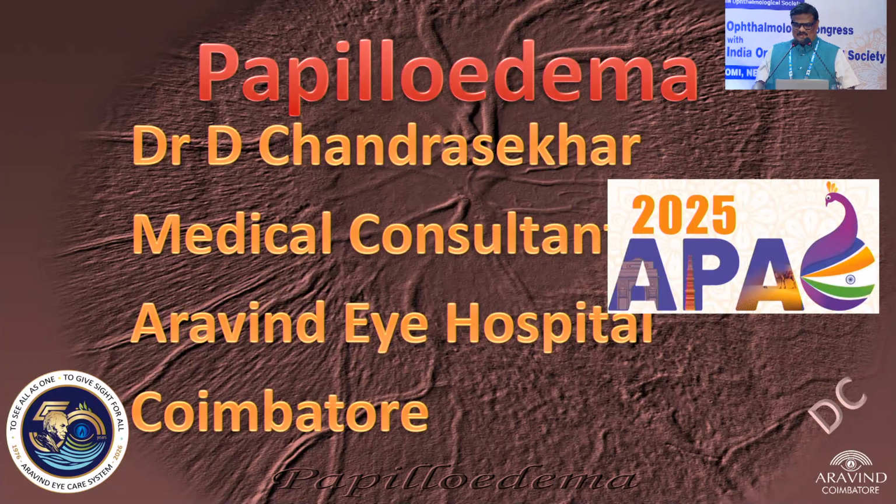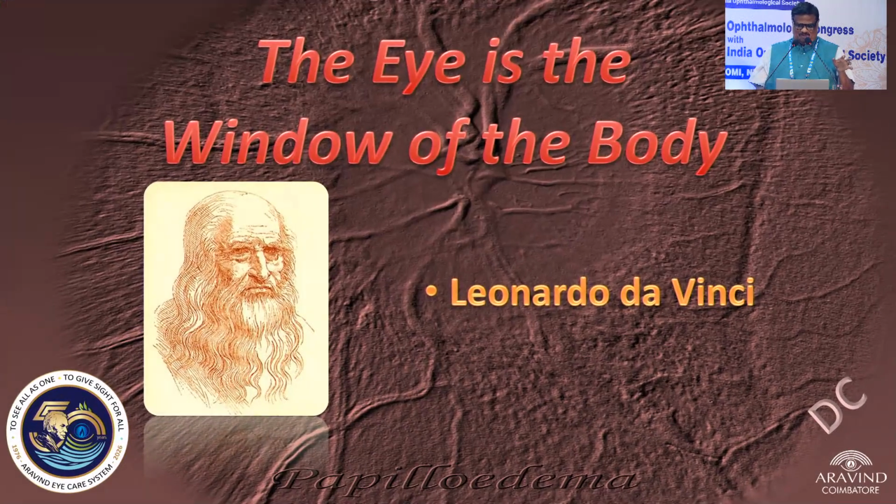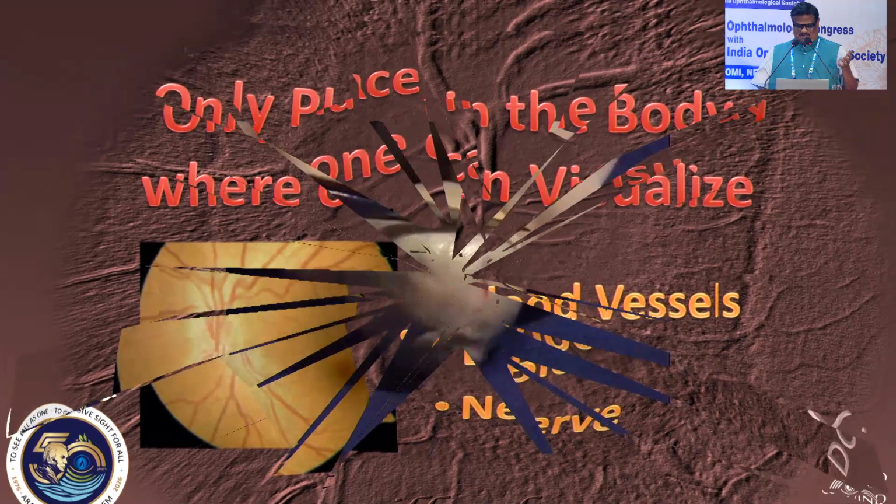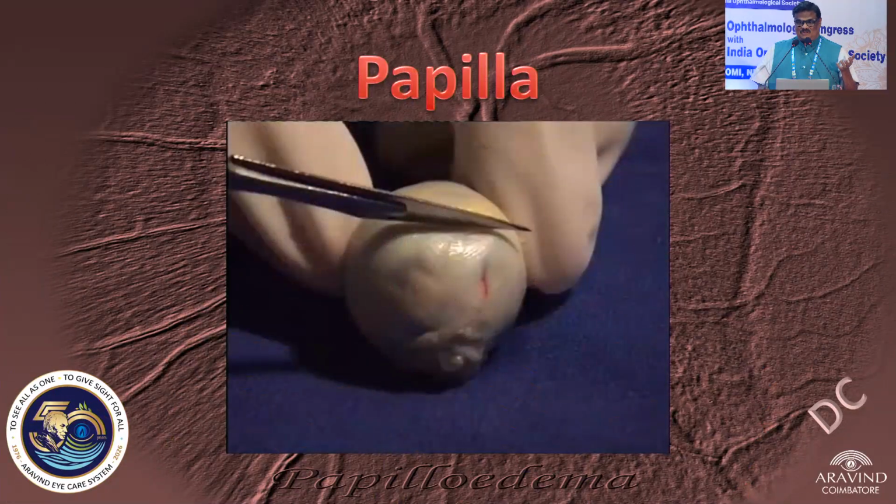My next 10-minute talk would be on papilledema, an overview of papilledema. Basically, the disc is where, when you look into the eye, you can see the vessels and the nerve directly, the only place where you can see directly like this. Why it's called papilla, I do not know.